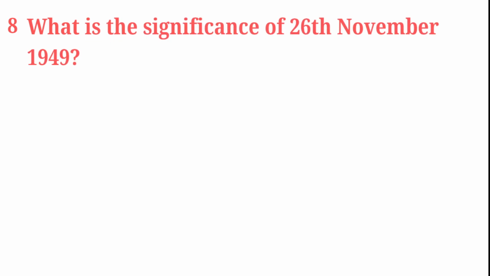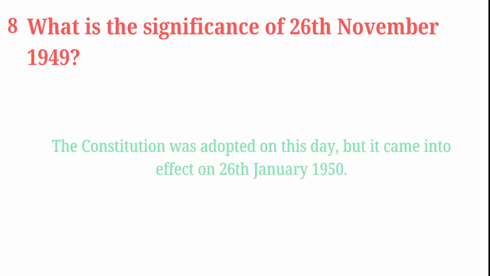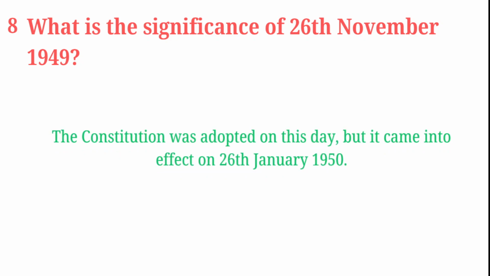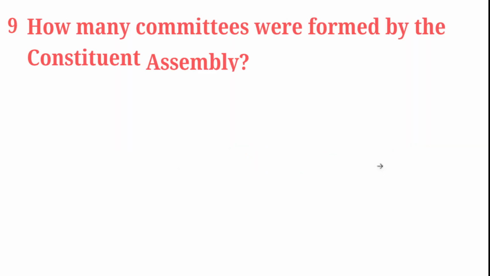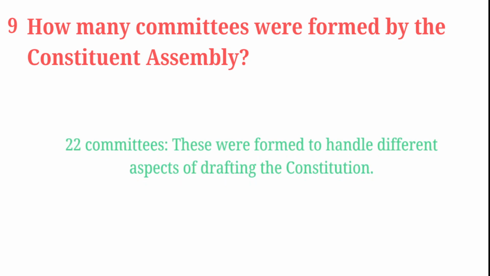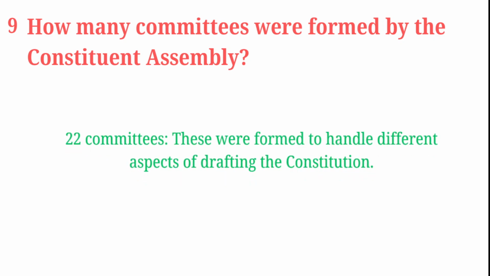What is the significance of 26th November 1949? The Constitution was adopted on this day, but it came into effect on 26th January 1950. After that, this day became the Republic Day. How many committees were formed by the Constituent Assembly? 22 committees. These were formed to handle different aspects of drafting the Constitution.